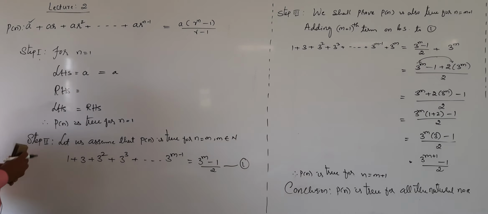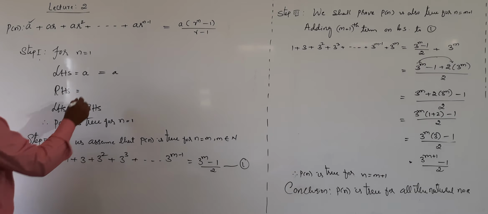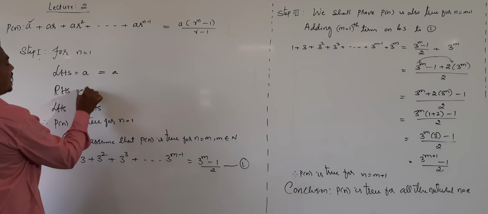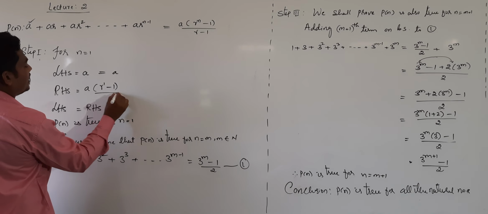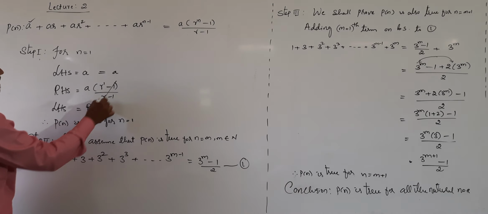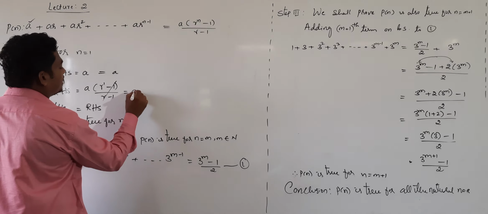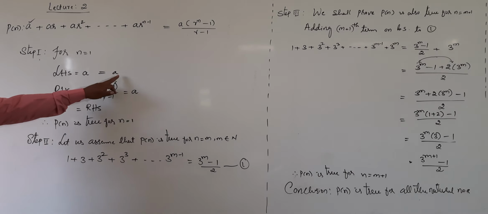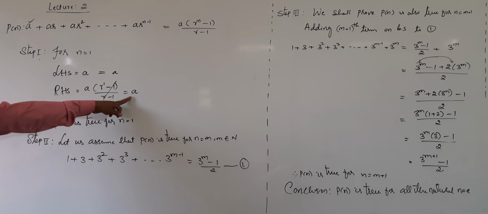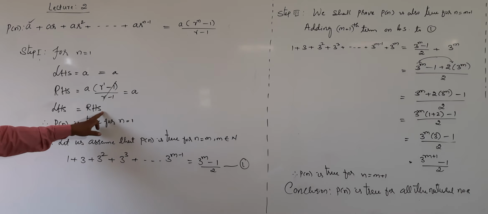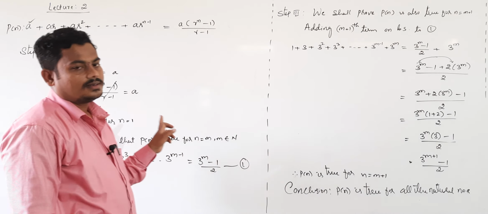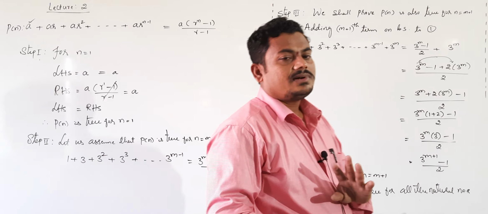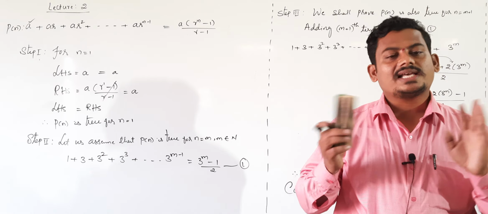Then what is RHS? Consider RHS and put n value 1, that is r power 1 minus 1 divided by r minus 1. These two terms will get cancelled, clearly a. LHS value a, RHS value is also a. LHS value equal to RHS. P of n is true for n equal to 1 because LHS is equal to RHS. If you take n value 2, then also it is verified.